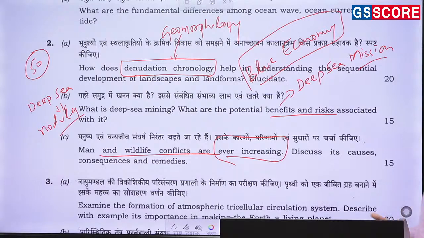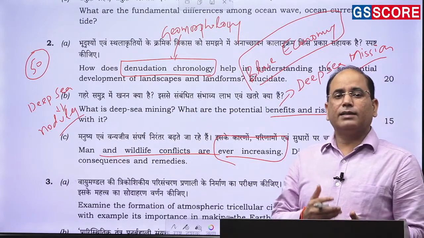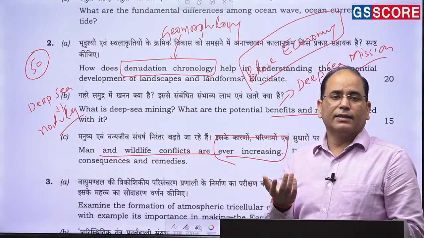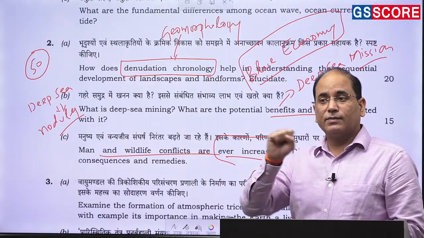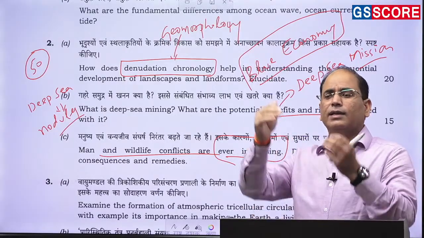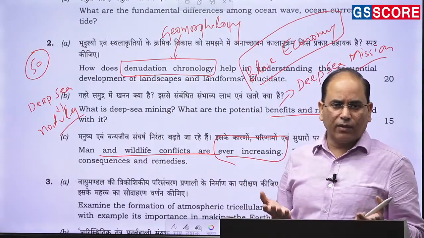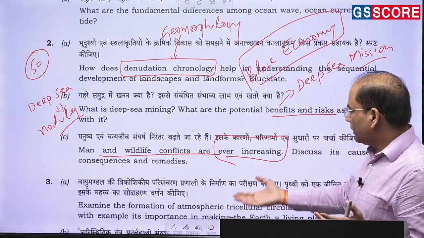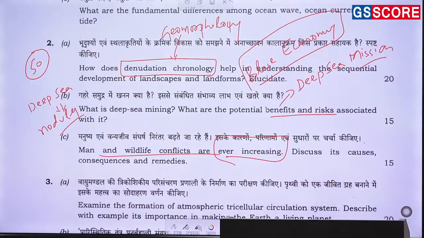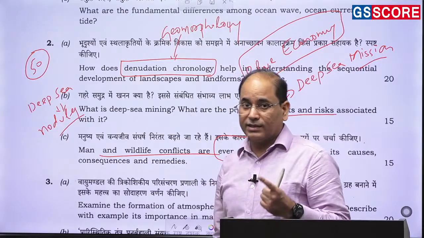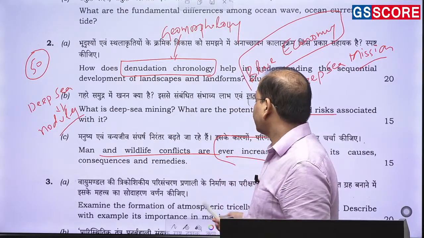But fundamental right is fine, but along with that we also need to understand that if this pattern is increasing, so why this pattern is increasing, and this pattern, if it continues to increase, there will obviously be more killing, and more killing again means biodiversity loss. उससे related भी question पूछा गया है. So in the remedies, this is also one of the remedies that needs to be highlighted.